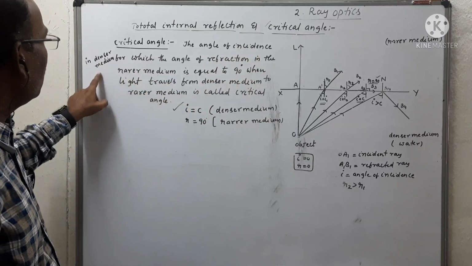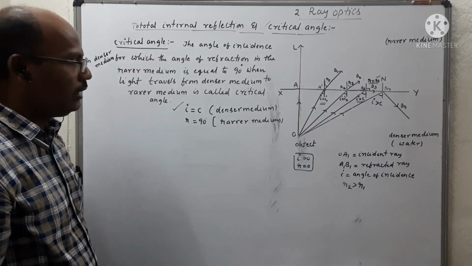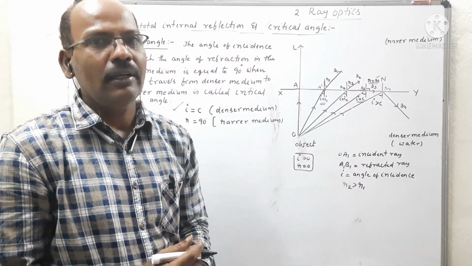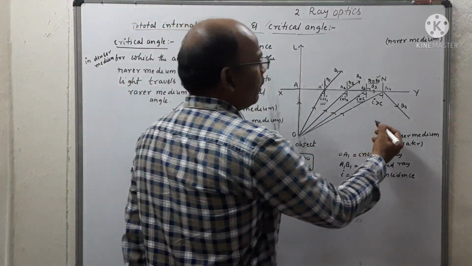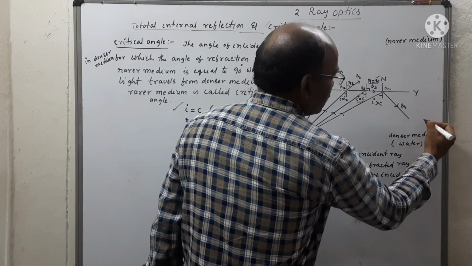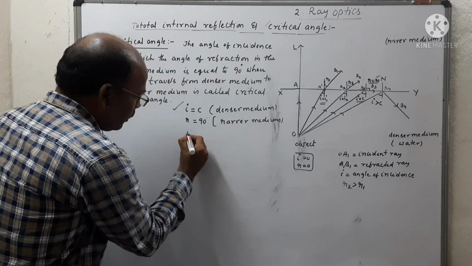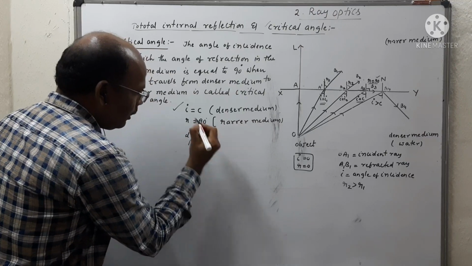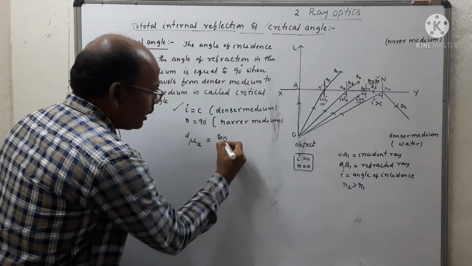Then we can calculate the refractive index of the second medium with respect to the first one. Here the light travels from denser medium to rarer medium. So this is denser, this is rarer. So we can write mu denser to rarer, that is equal to sin.